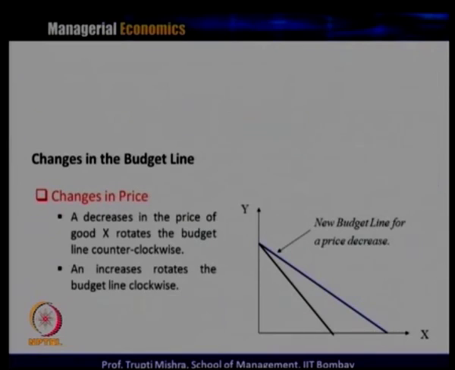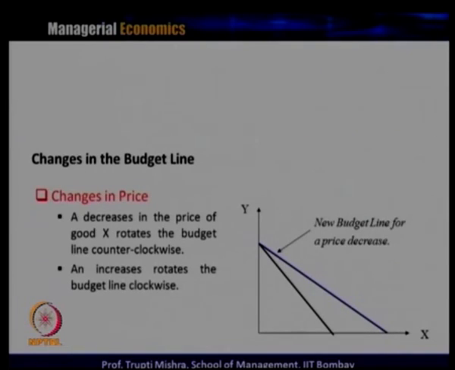Now, what is the change in the budget line when there is a change in the price? A decrease in the price of good x rotates the budget line counterclockwise. When you look at the graph, the initial budget line is the black line, and when there is a change in the price of the good, with the same amount of money income the consumer can consume more of good x, and because of this the budget line shifts to the right.